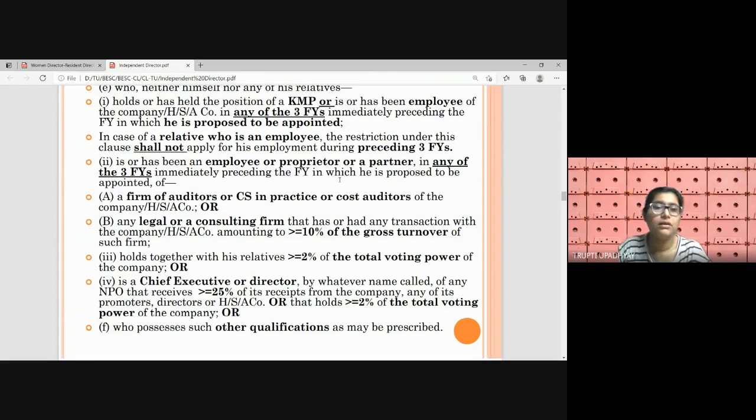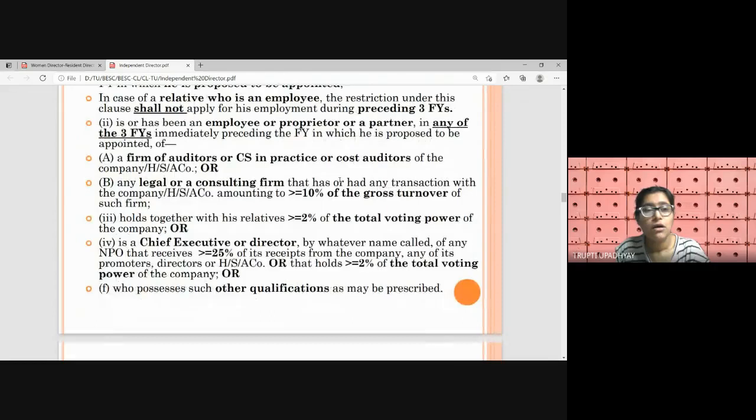Now coming to these audit firms: statutory auditors, chartered accountant firms, company secretaries in practice, or cost accountant firms, right? The employees, proprietors or partners of these firms, if in any of the three immediately preceding financial years they have done the audit for this company or HSA, then these employees, proprietors or partners shall not be allowed to become an independent director.